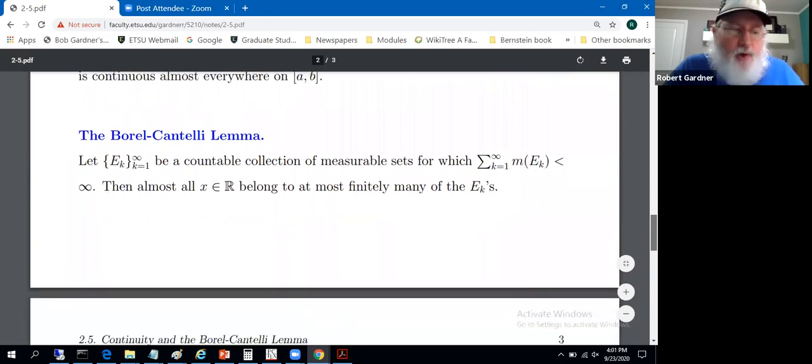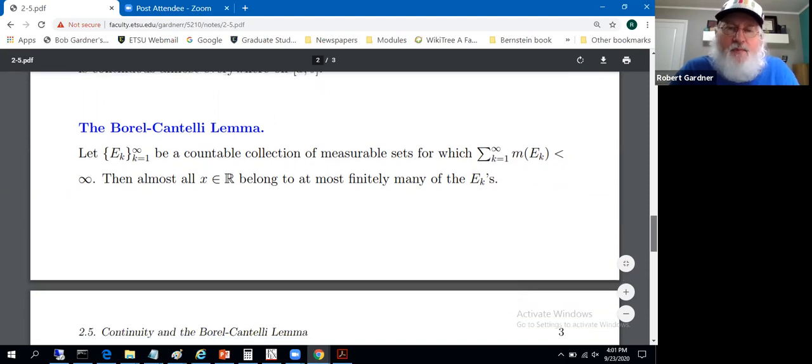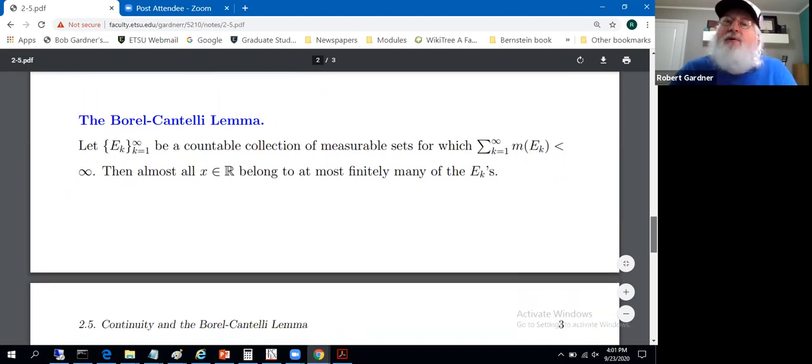Okay, speaking of Borel-Cantelli, we may use this in passing in the future. It's not going to play a big role. This was an addition to the fourth edition of the book. It may pop up in the future, but it won't play a really big role. But it is intuitive if you think about what all this stuff means about these finitely many versus infinitely many elements of the e sub k's.